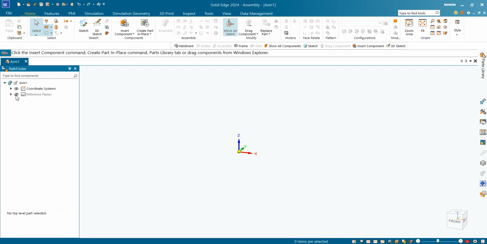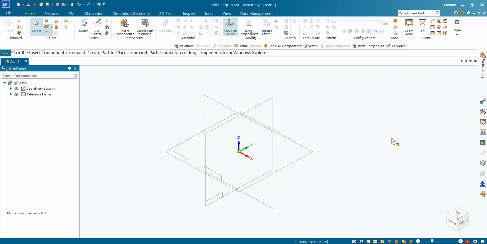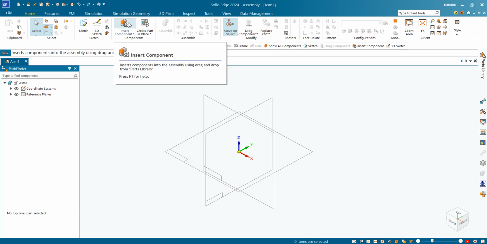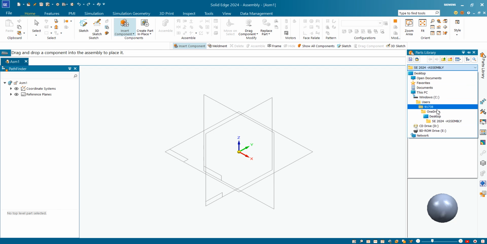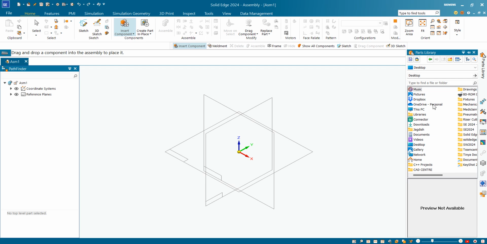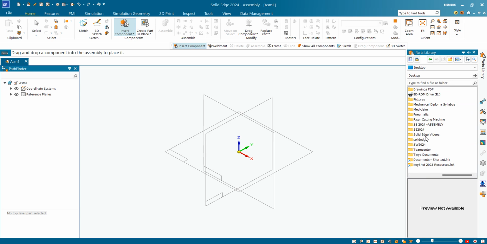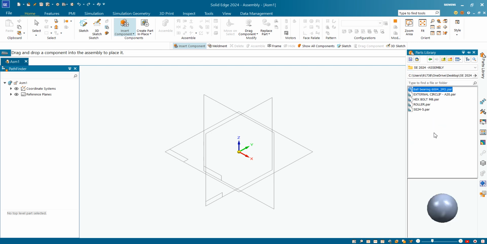Here by clicking on this eye logo, we will turn on our planes. Okay. So first of all, we have to insert a part here. You can see insert component, click on it. As my folder is on desktop, I will click on desktop. Then here you can see various folders. Then I have to click on Solid Edge assembly, SC 2024 assembly. Here I will click it.